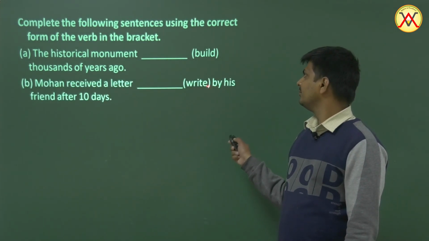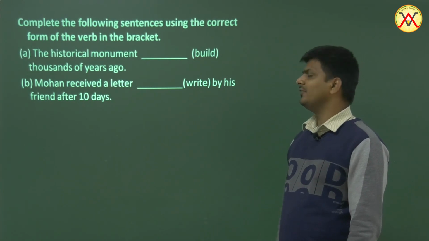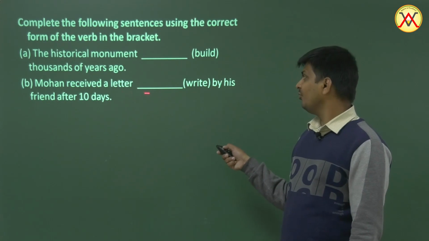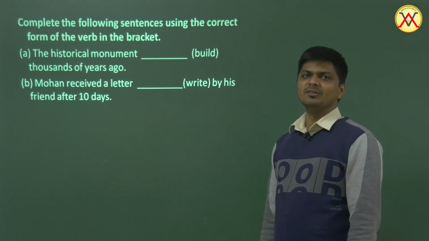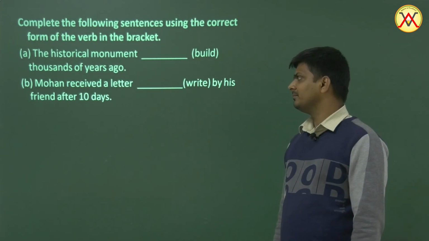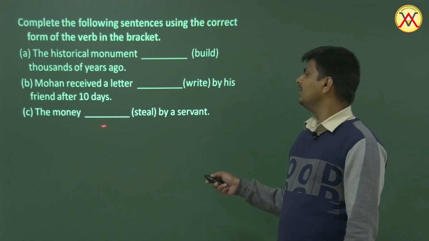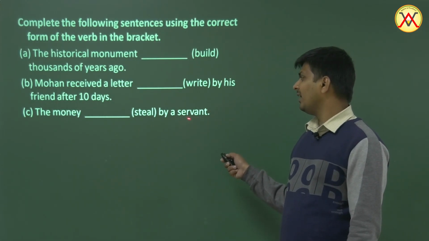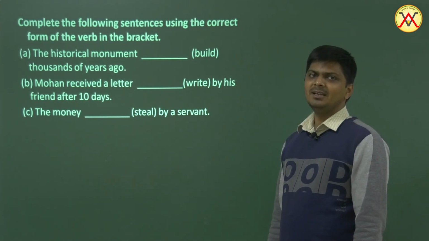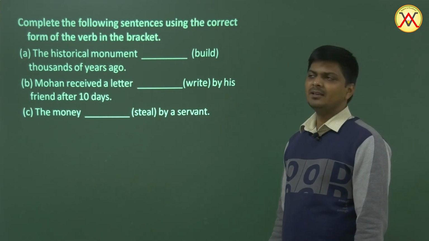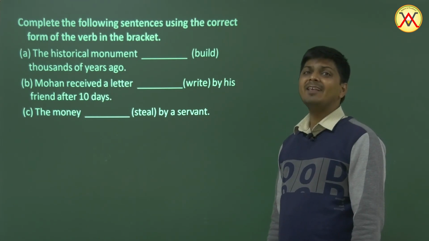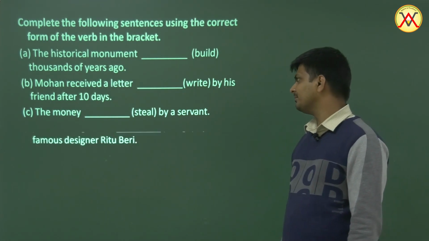Mohan received a letter by his friend after 10 days. Now, Mohan received a letter. Which letter? Well, the letter written by his friend. It should be written. Mohan received a letter written by his friend after 10 days. The money stolen by a servant. Well, the money was stolen by a servant. It has been discovered who stole it, and so they are saying the money was stolen by a servant. If somebody says the money has been stolen by a servant, that is also right.